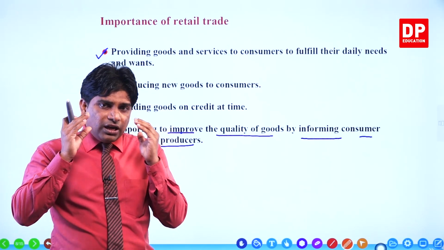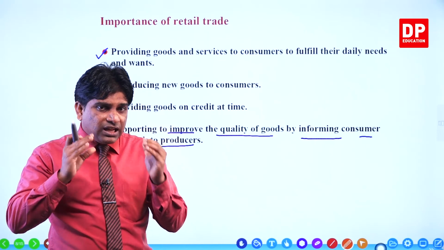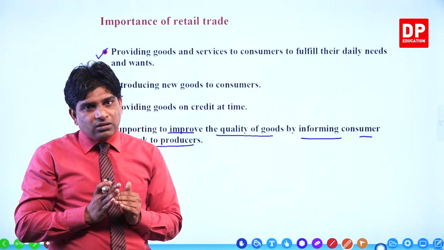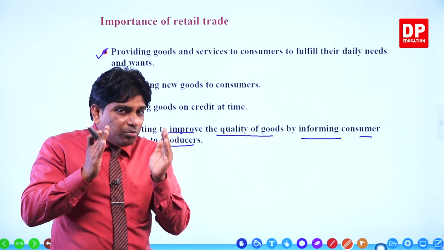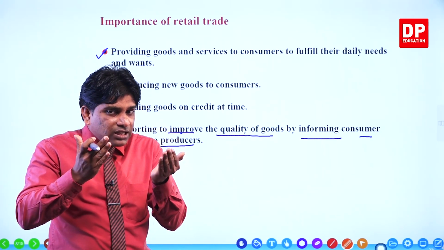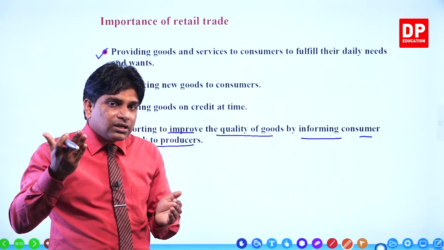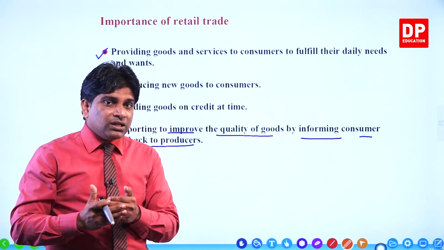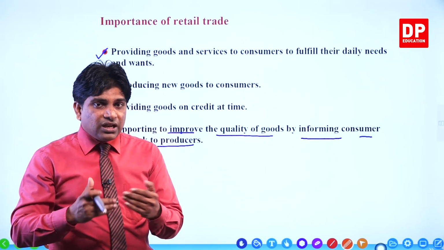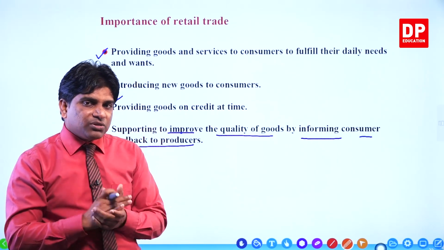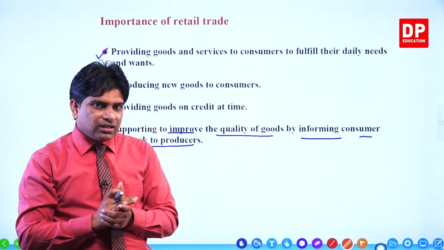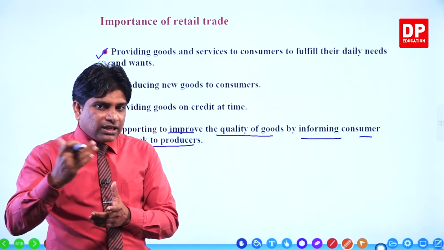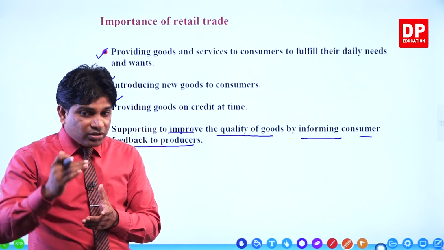Then that manufacturer or producer sells their goods to the retail businessman, and the retail businessman sells these goods to the customers, the end users, and he is telling about the quality of the goods and the price and everything he explained to the customer. Then the customer will buy, and the retail businessman will ask the customers to give good feedback about this product.